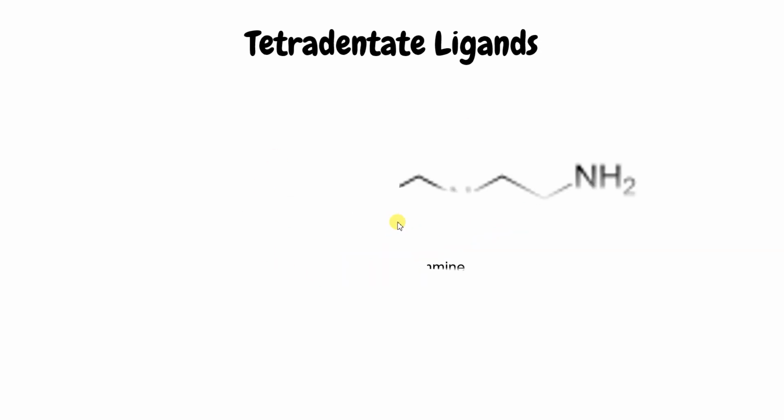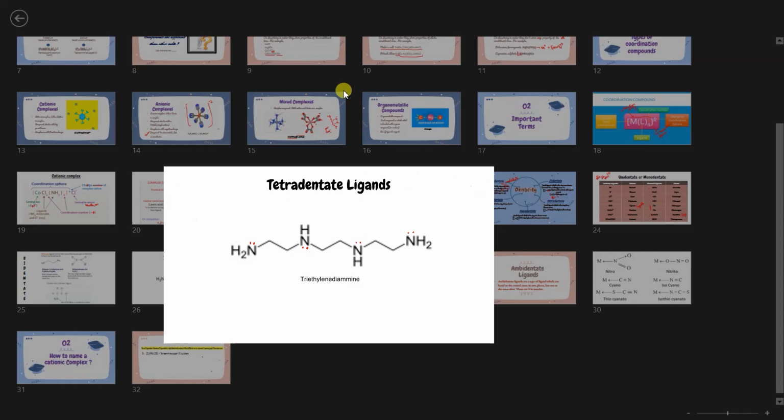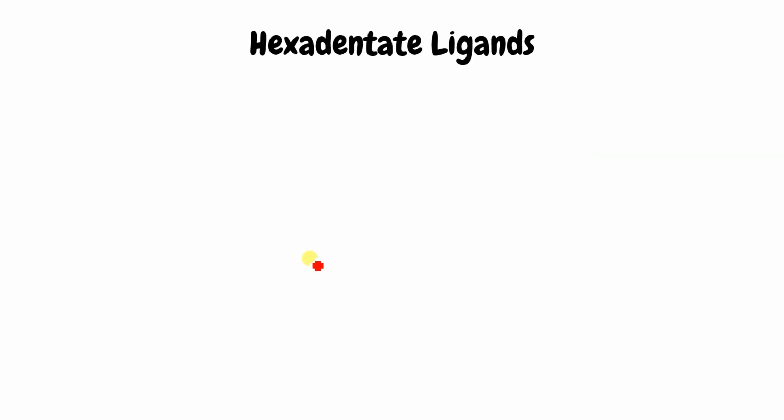Now if you talk about the tetradentate, that means it will have 4 donor atoms. So here all the donor atoms are there. This is the donor atom here. Here also. No need to learn the structure for this. Bidentate with the 3 examples which I have explained, those are so common that you have to learn. Tridentate and tetradentate, no need to learn the structure. So these are the 4 atoms. Metal is there. So all the 4 coordinate bonds will be there. Yes, got it? Now the next thing is hexadentate.